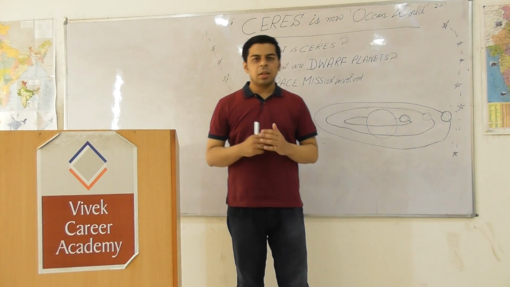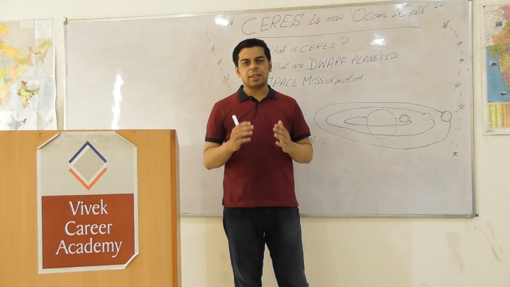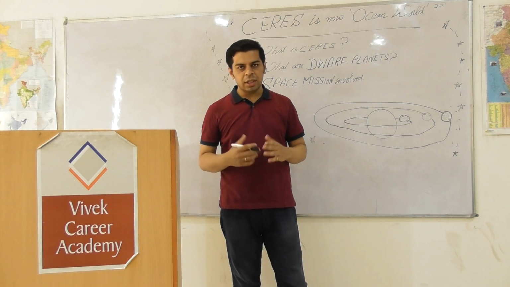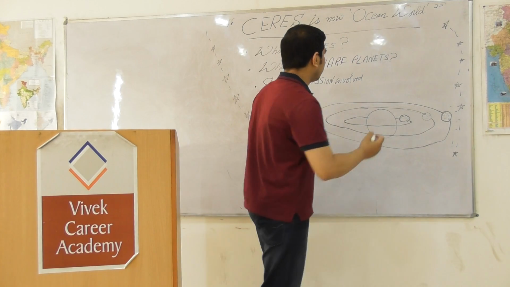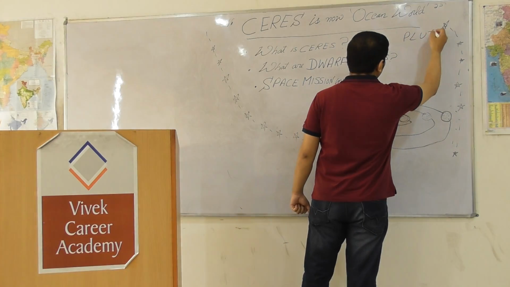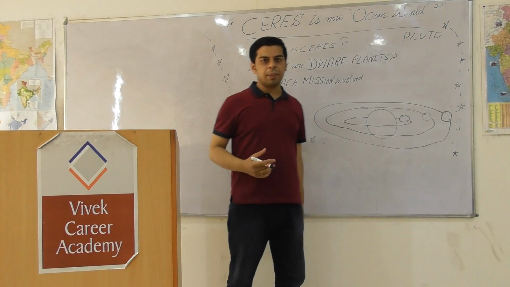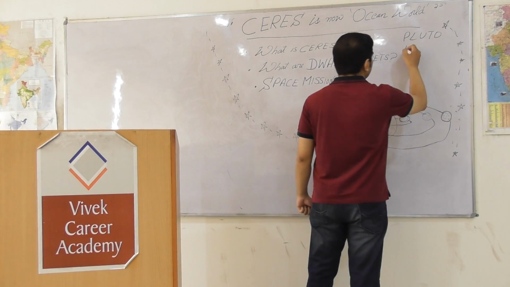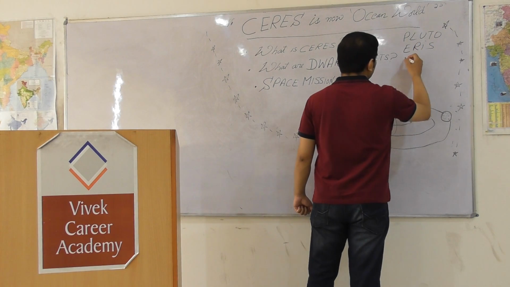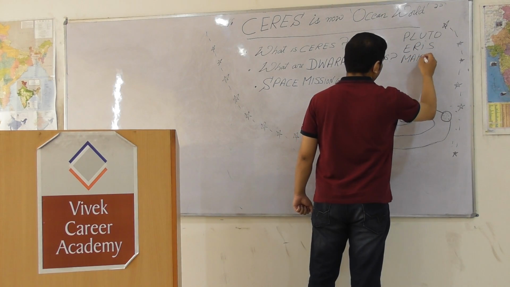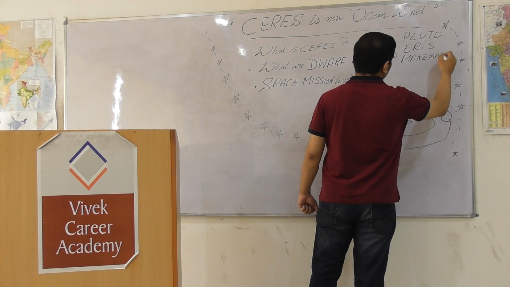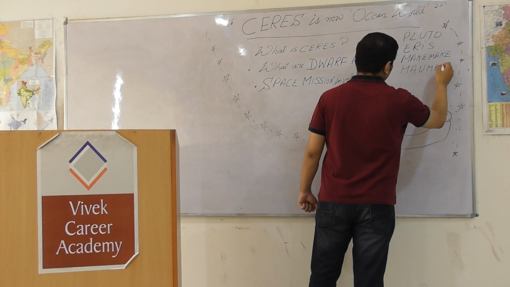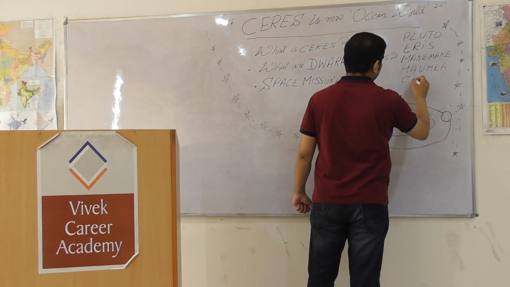Currently the International Astronomical Union accepts that there are just 5 dwarf planets, which if I arrange on the basis of their size, would be: the first one we all know is Pluto, one of the farthest planets in our solar system, which we used to have. Then we have Eris. Then we have Makemake, so the names are quite intriguing. And then we have Haumea. And finally we have Ceres.